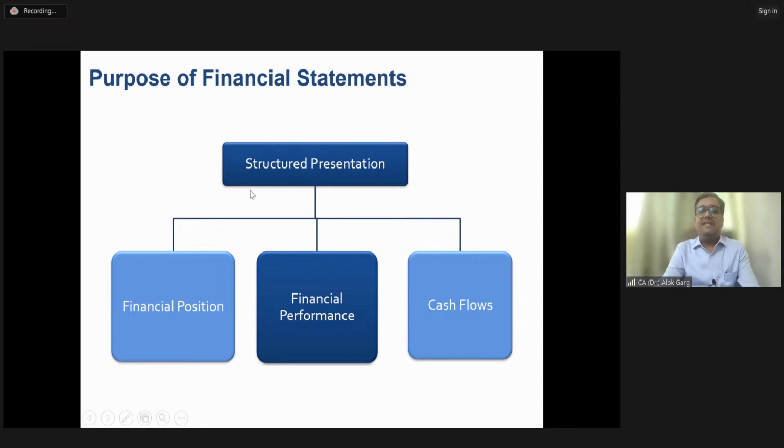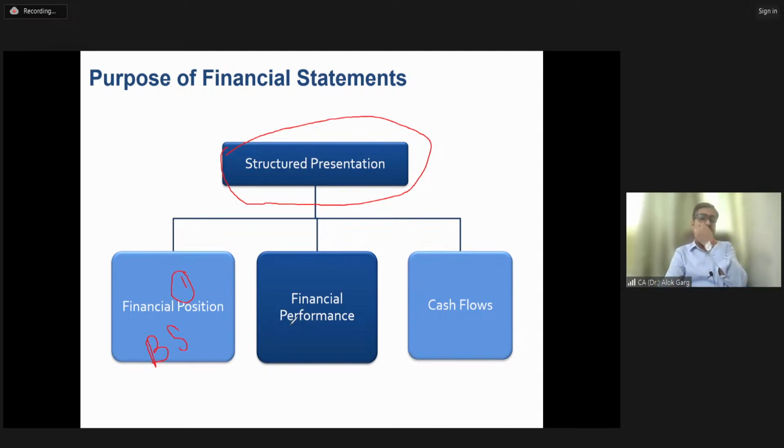So the purpose of the financial statement is to provide the structured presentation of financial position, right? Who gives the financial position? Balance sheet. The balance sheet provides the financial position. Financial performance. Who gives the financial performance? Your P&L and statement of changes in equity. Statement of changes in equity gives the shareholders' performance, and P&L gives your company's performance.